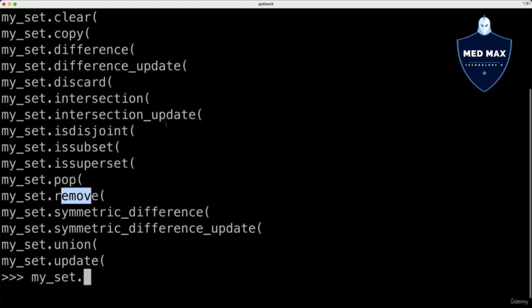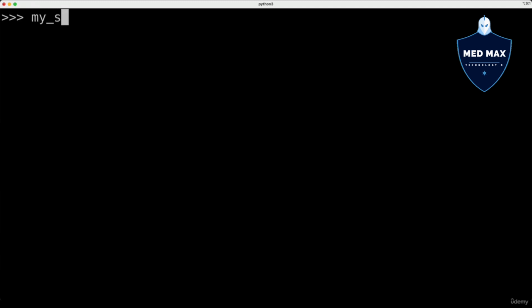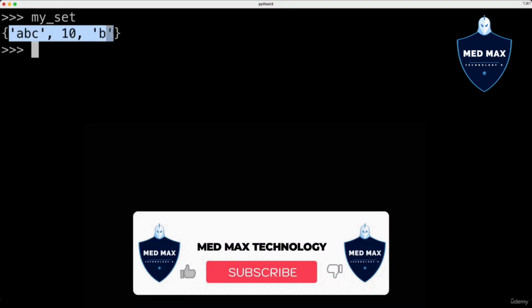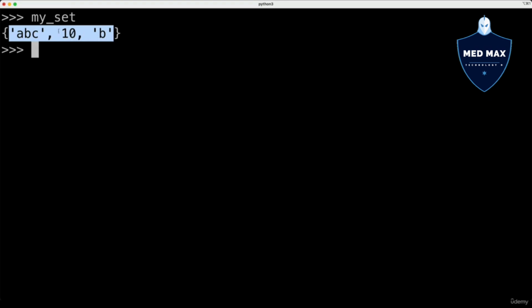But how do sets actually differ from dictionaries? Let me demonstrate to you. Let's look at my_set, which now has only 3 elements: A, B, C, 10, and B. Notice that the order of those elements in this output differs from the order in which I actually entered elements when I created this my_set variable. I entered A, B, C, B, and 10 first, but here in this output I see A, B, C, 10, and B. It means that order in sets does not matter, same as in dictionaries.